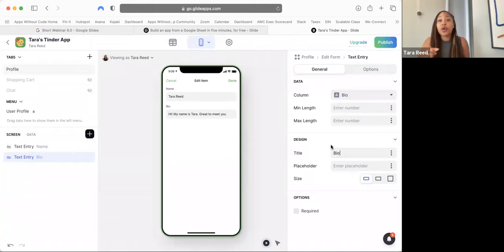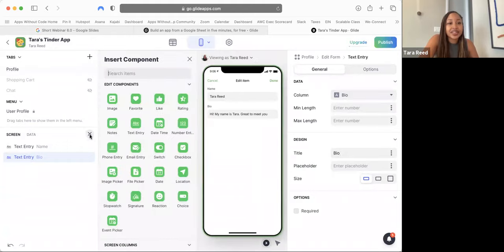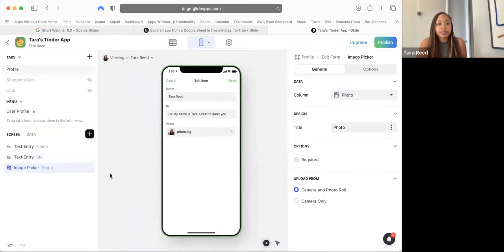Okay, so what else do we want them to put in? We want them to put in a photo too, right? So we're going to click this plus sign over here, and we're going to find, let's see, image picker. Image picker is what we're looking for here. Click that. And it's asking, hey, where do you want me to save the image that they put in here?